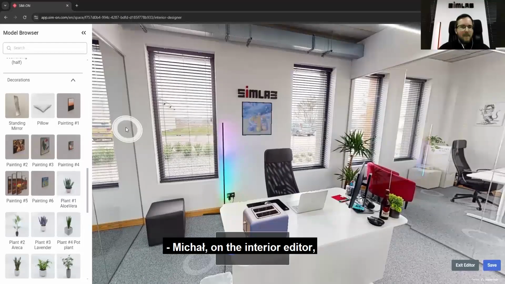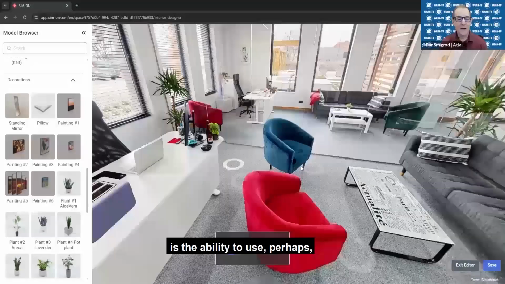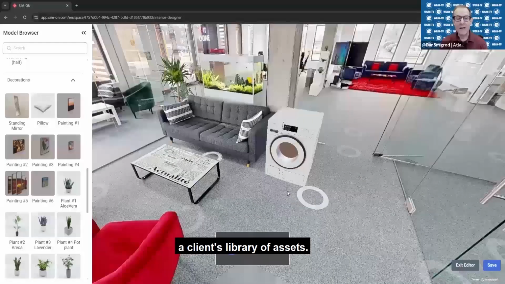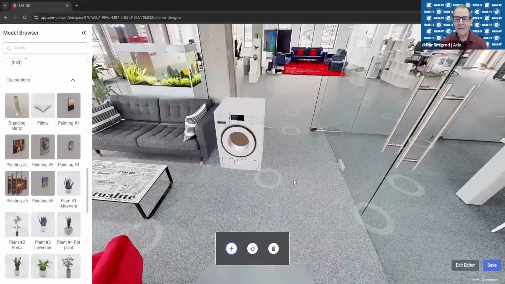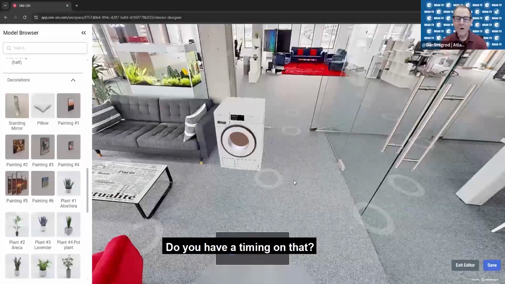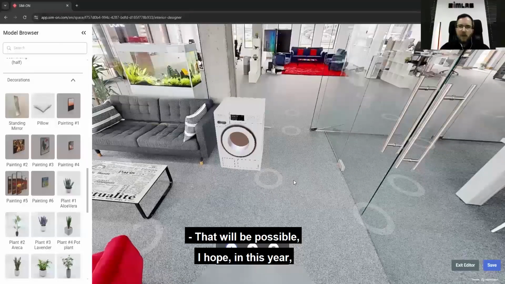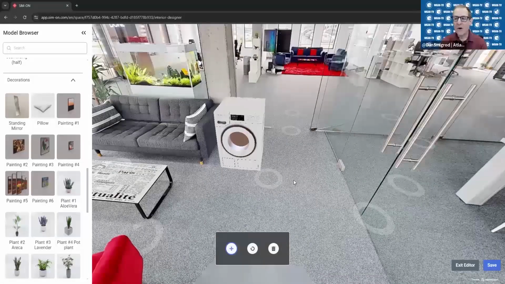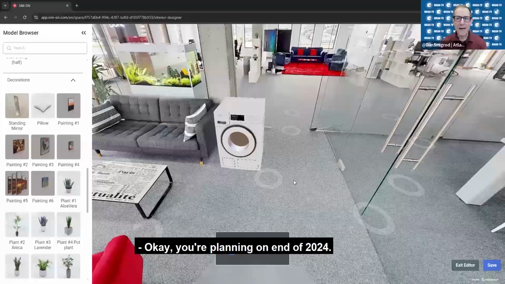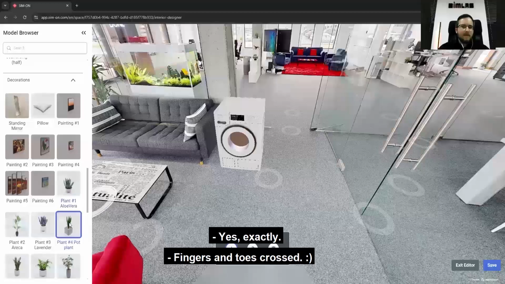Michael, on the interior editor, you mentioned that a feature that's coming is the ability to use a client's library of assets. Do you have a timing on that? That will be possible, I hope, this year. But I don't have an exact date. Okay, you're planning on by end of 2024? Yes, exactly. Fingers and toes crossed.